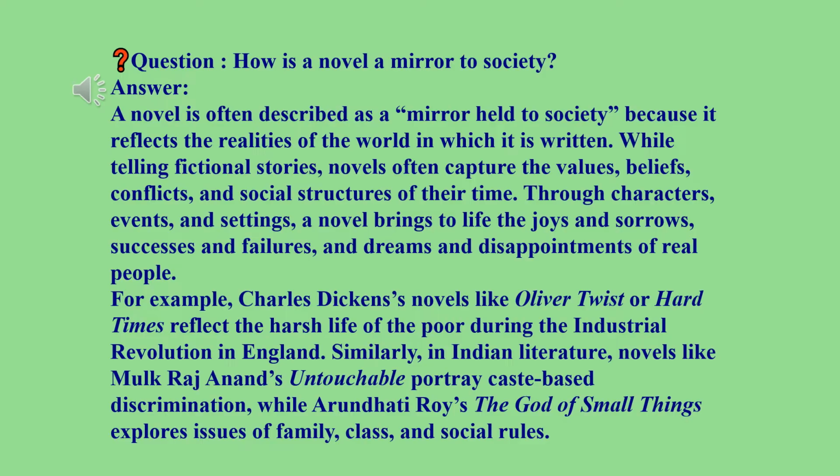Through characters, events, and settings, a novel brings to life the joys and sorrows, successes and failures, and dreams and disappointments of real people. For example, Charles Dickens's novels like Oliver Twist or Hard Times reflect the harsh life of the poor during the Industrial Revolution in England. Similarly, in Indian literature, novels like Mulk Raj Anand's Untouchable portray caste-based discrimination, while Arundhati Roy's The God of Small Things explores issues of family, class, and social rules.